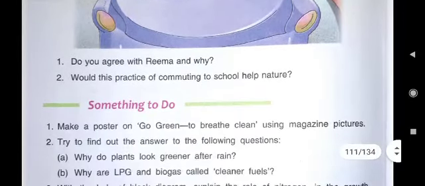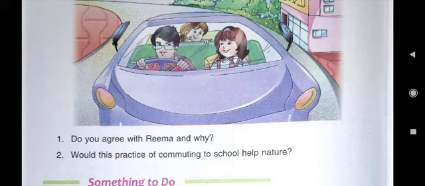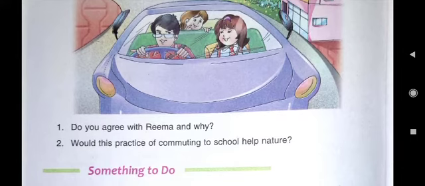Now the question is, do you agree with Rima and why? You tell, children. Rima suggested her father to go together with Neha in carpool. So do you agree with Rima? Yes, of course. You should agree with Rima. Why? Because less vehicles means less smoke. Less smoke means less pollution in the air. We should try to make our air cleaner. That's why Rima's suggestion was very nice.